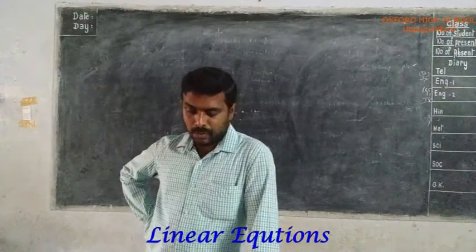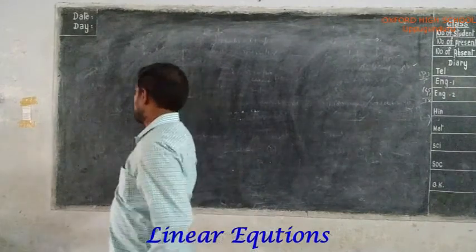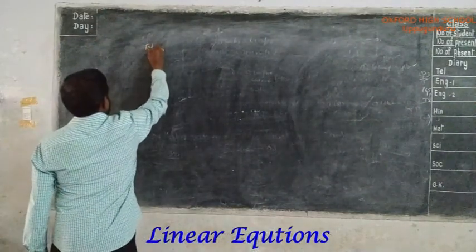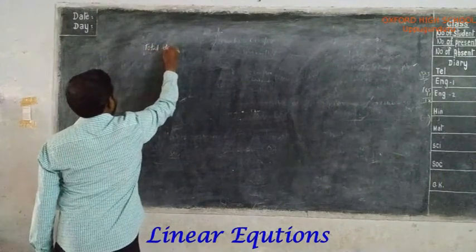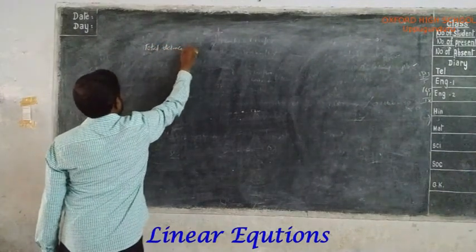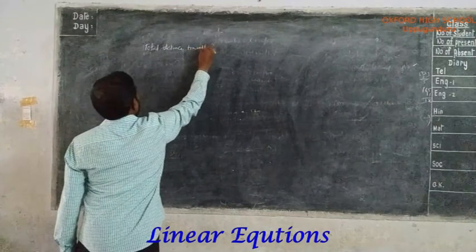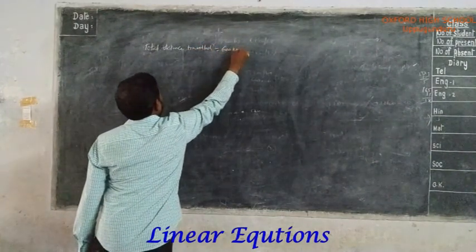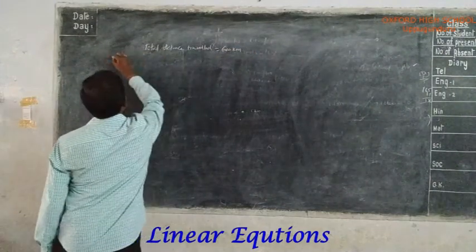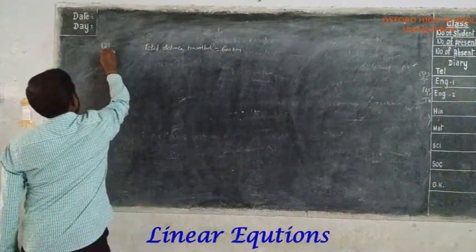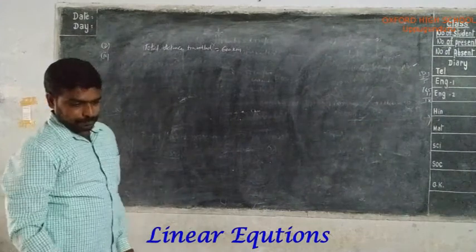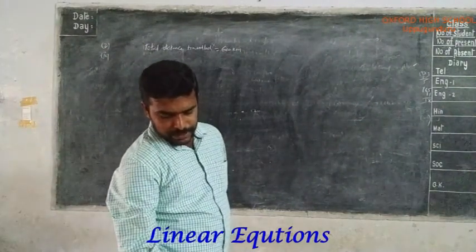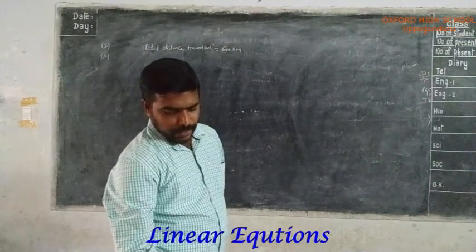So first one, total distance traveled equal to 600 kilometers. Second Roman, second problem. He takes 8 hours if he travels 120 kilometers by train and the rest by car.